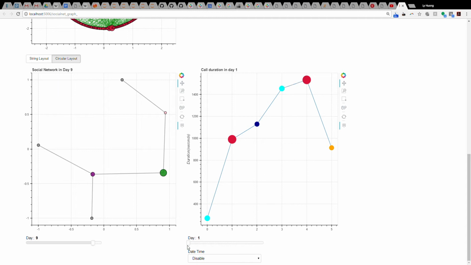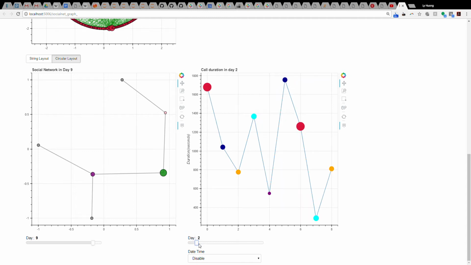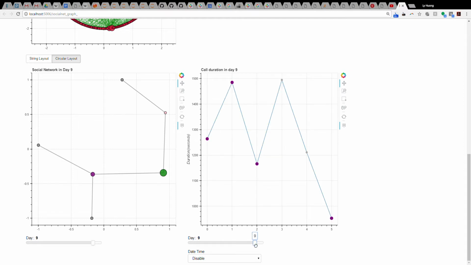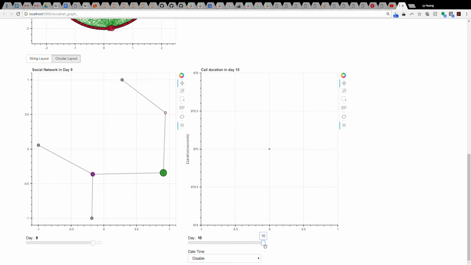When you slide over the course of 10 days, we can see the activity changes, and once again there was no activity on day 8, then new people showing up on day 9, and only one person talking to ID 200 on day 10, which is pretty unusual.